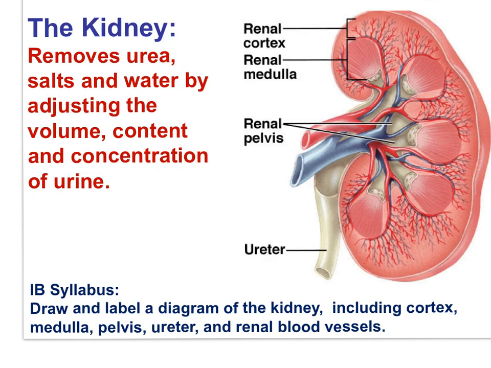The kidney removes urea, salts, and water by adjusting the volume, content, and concentration of urine. Let me say that again. The kidney removes urea, salts, and water by adjusting the volume, content, and concentration of urine.